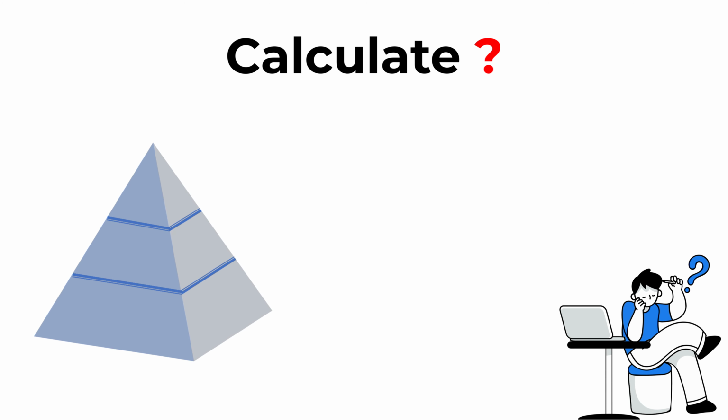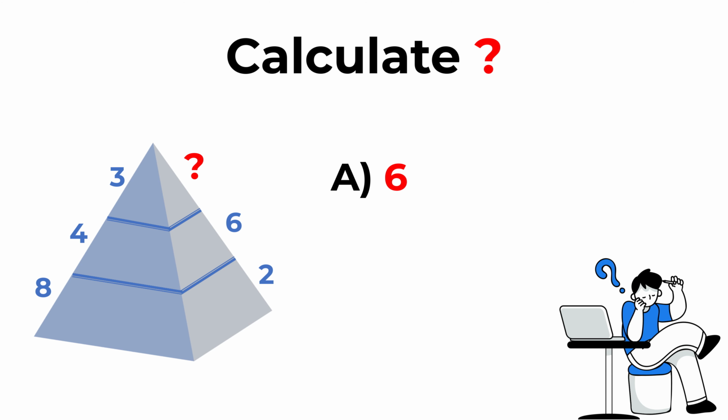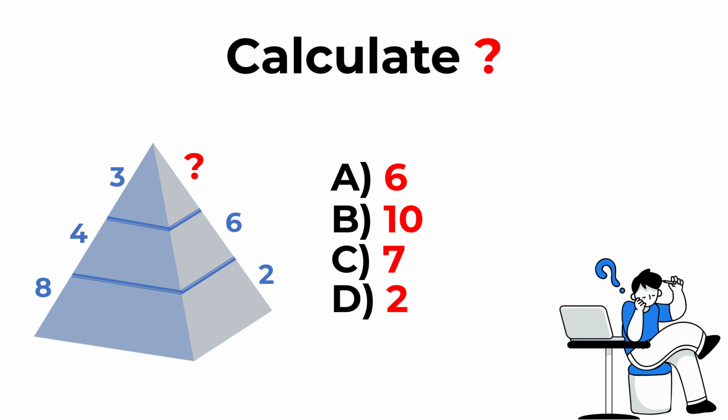On the bottom layer, you have numbers 8 and 2. On the middle layer, you have numbers 4 and 6. And in the top layer, you have number 3, and on the other side of the pyramid, you have a question mark. And this question mark can be one of those 4 values. Your choice A is 6, choice B is 10, choice C is 7, and choice D is 2. Do you see the answer?